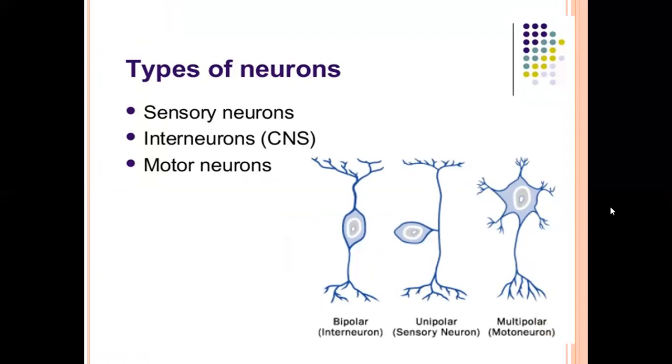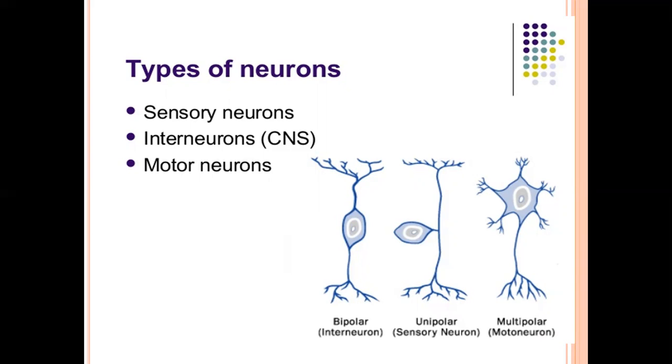Students, in our previous lecture, we have studied about neurons. And today we will study types of neurons on the basis of their function. There are three types of neurons: sensory neuron, interneuron, and motor neurons. Now, what about the sensory neuron? What is a sensory neuron?